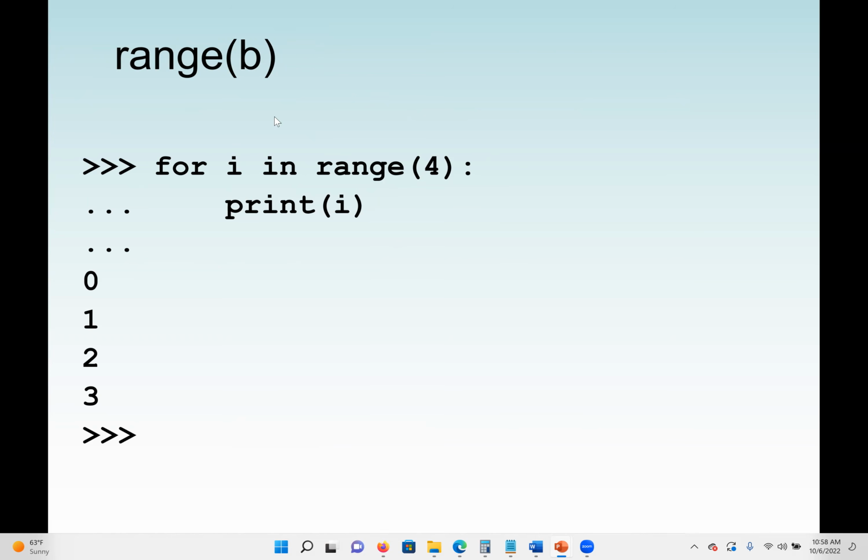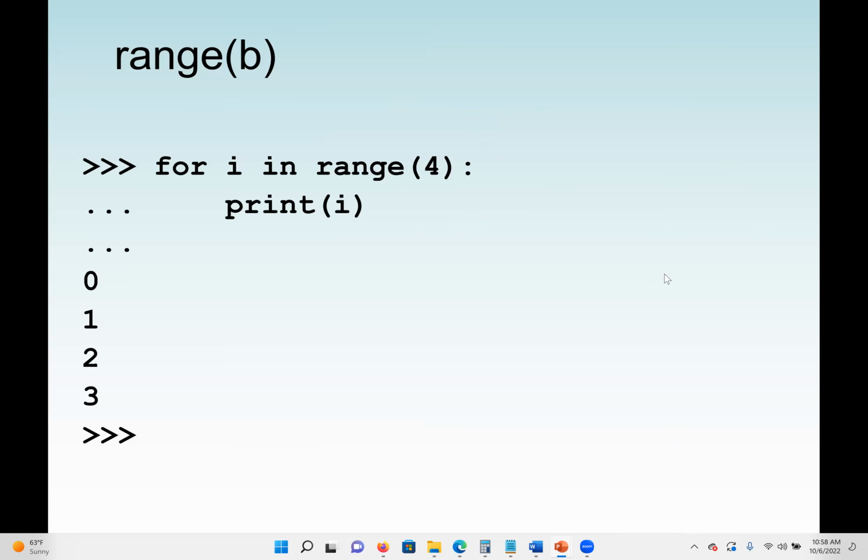3 values will control, for example, if I want to print from 0 to 100, but I want to print 0, 2, 4, 6, 8. I want to print only the even numbers. Now, if I say 0 to 100, it will go 0 to 99. So I'll say 0 to 100 plus 2, which means it will skip 2 at a time.